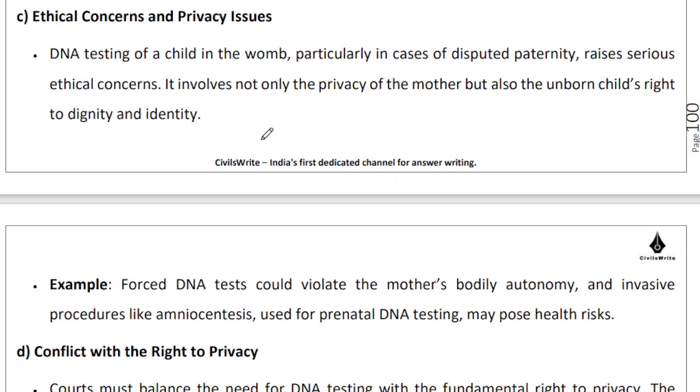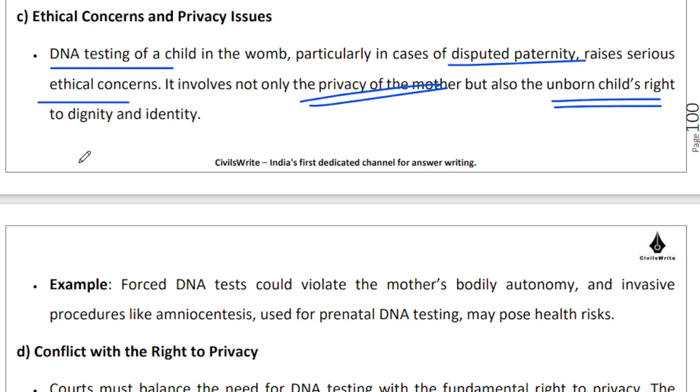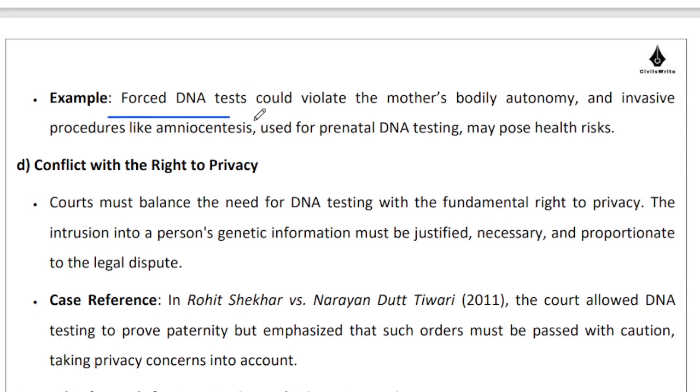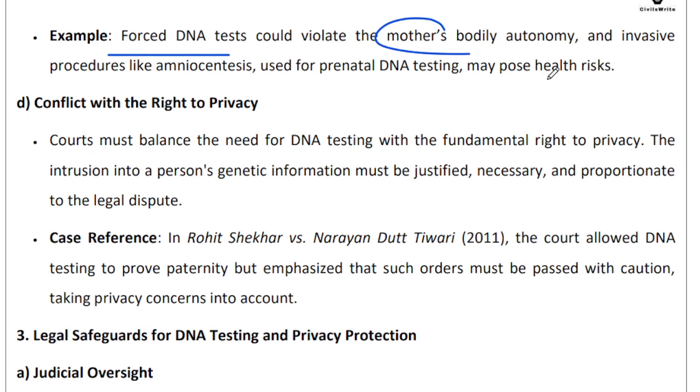Like I mentioned to you earlier at the start of the question, when you are doing DNA testing of the child, disputed paternity, etc., there are ethical concerns. So yes, privacy of the mother is also a very important pillar of consideration over here, but it is also the unborn child's right to dignity and identity, which somebody cannot really vocalize anything for. The child cannot say anything at that point of time, of course, right? So these kinds of forced DNA tests, A, violate a mother's bodily autonomy, not to ignore that aspect, but it is also an invasive procedure, right? And it can pose certain health risks as well, right?